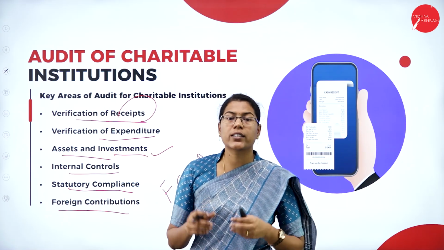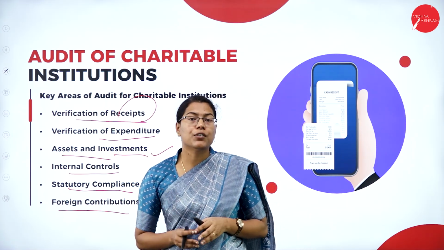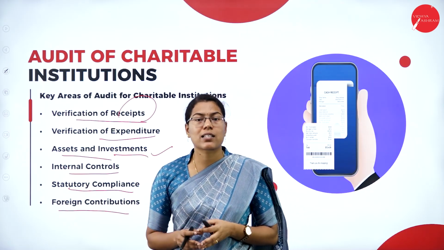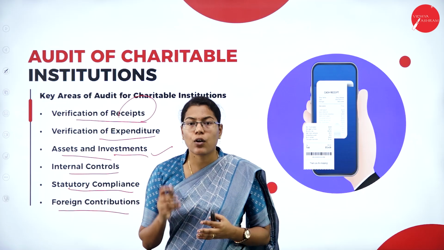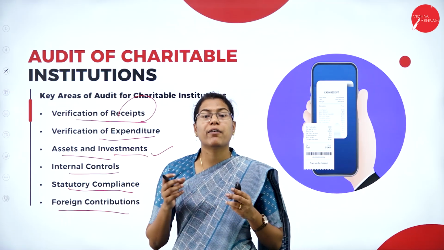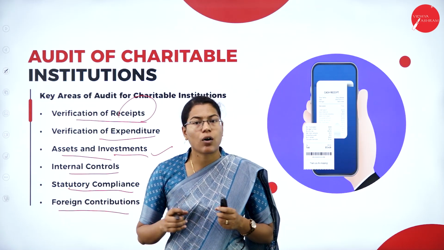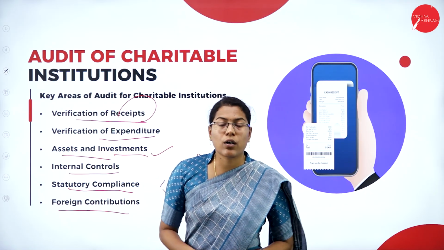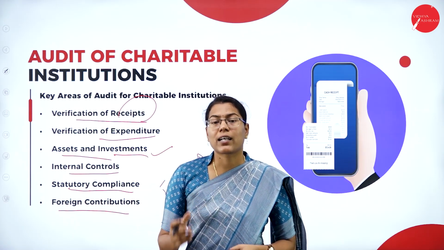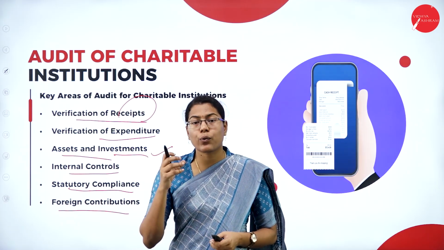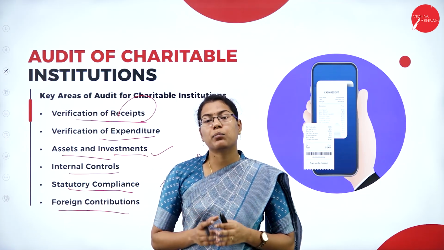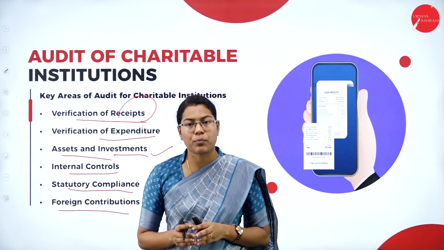Apart from this, the auditor has to look for the legal documents, the memorandum of association or the incorporation or the trust deed, etc. All these documents must be verified, and proper accounting system verification should be done by the auditors. The audit of a charitable institution is vital in order to ensure accountability and transparency in the charitable institutions and their financial reporting.